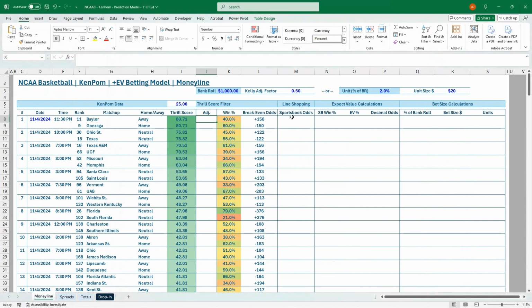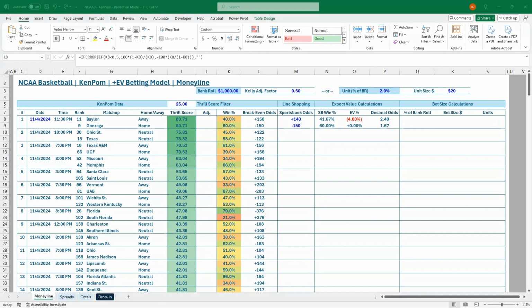So this Baylor-Gonzaga game, I'm seeing plus 140 on FanDuel and DraftKings. And then we've got minus 150 on BetRivers. And you can see that BetRivers would actually be just a break-even bet, or break-even odds. It's minus 150, plus 140 on Baylor. We're saying that the break-even odds is plus 150. So there's no bet right now for that top matchup of the season.